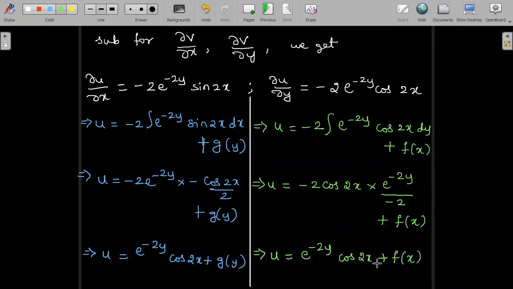Here also it is e^(-2y) cos 2x. So how can we choose the constants f of x and g of y? Can we choose both of them as 0? Because the terms are matching in both the u's, e^(-2y) cos 2x, we can choose the constants of integration g of y and f of x as zeros.